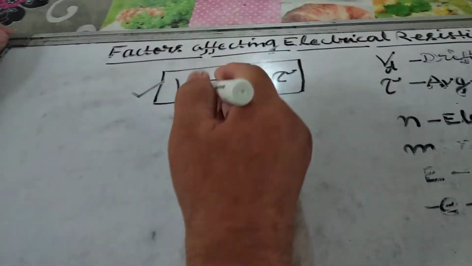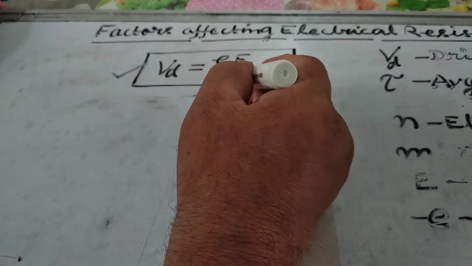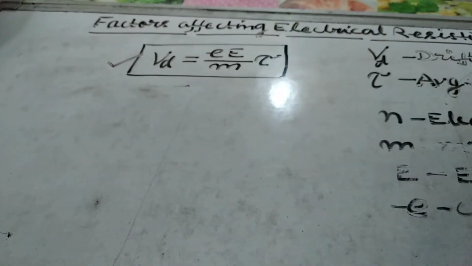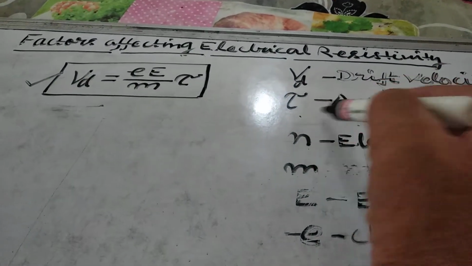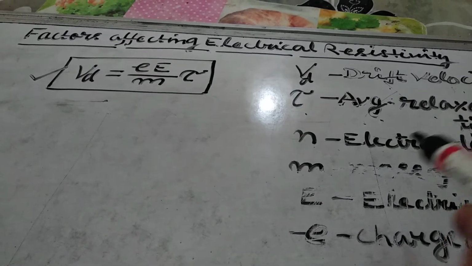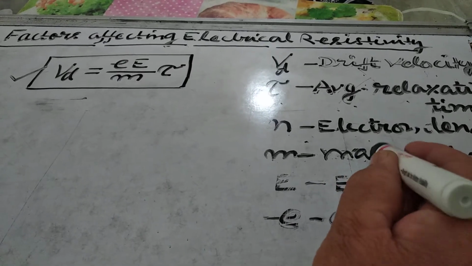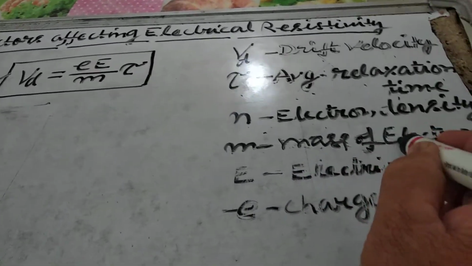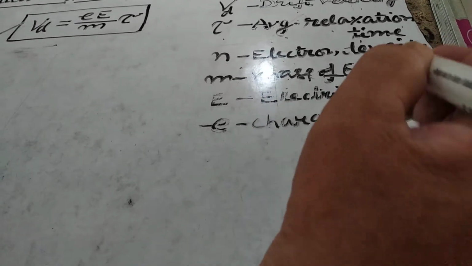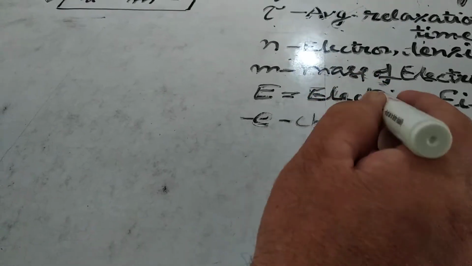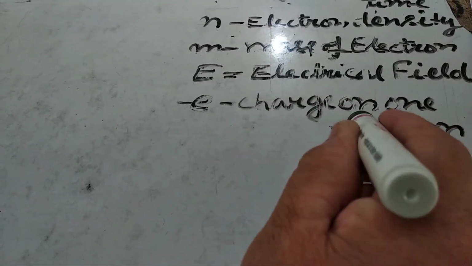Then the drift velocity is given by Vd = eEτ/m, where Vd is the drift velocity, τ is the average relaxation time, n is the electron density, m is the mass of the electron, E is the electrical field, and small e is the charge on one electron.